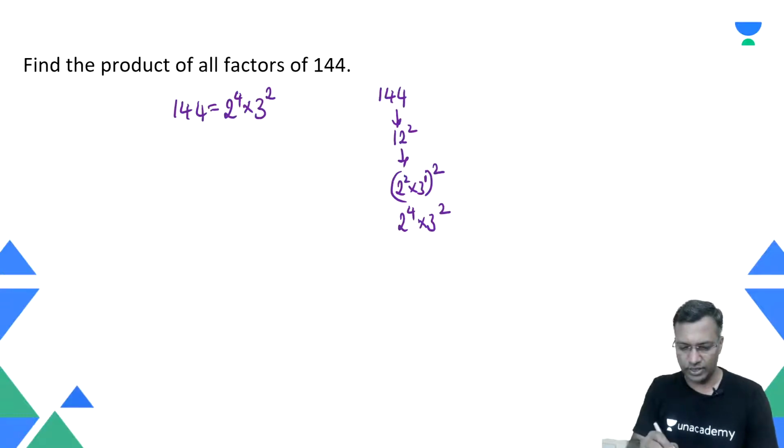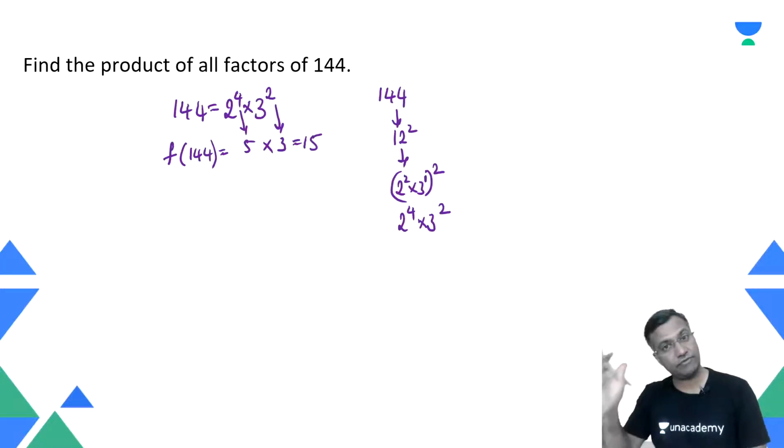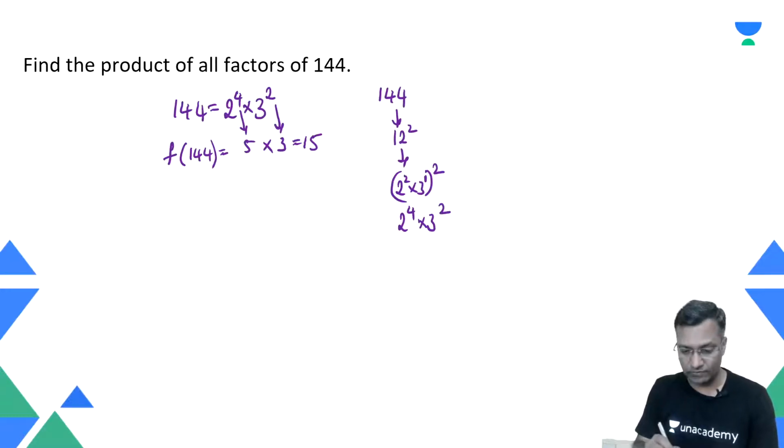Fair enough. So, what are the factors of this particular number? Factors of 144: the number of factors is 5 into 3, which is equal to 15. 144 has 15 factors, right? Yeah, it has 15 factors. Good. So with 15 factors, what is the product of all the factors? You would write this as 144 raised to power 15 by 2, right?